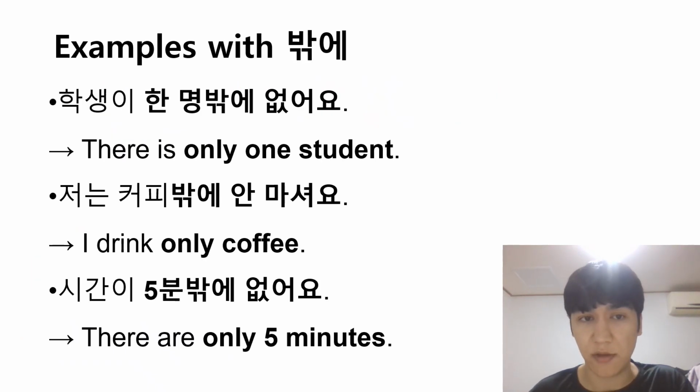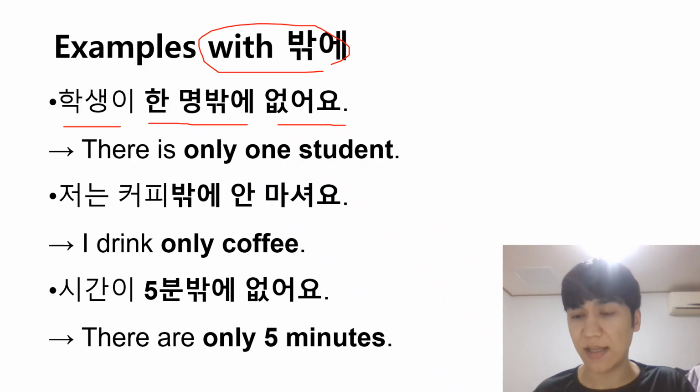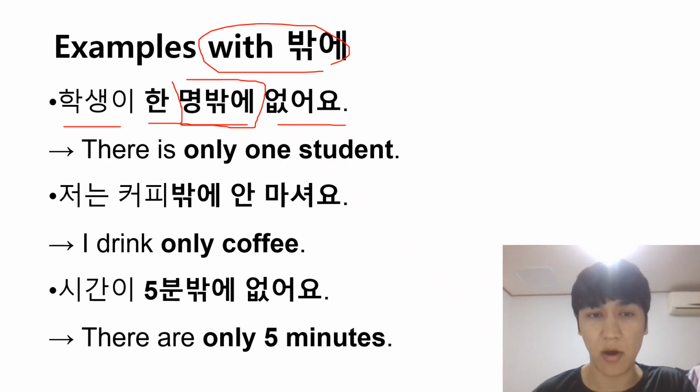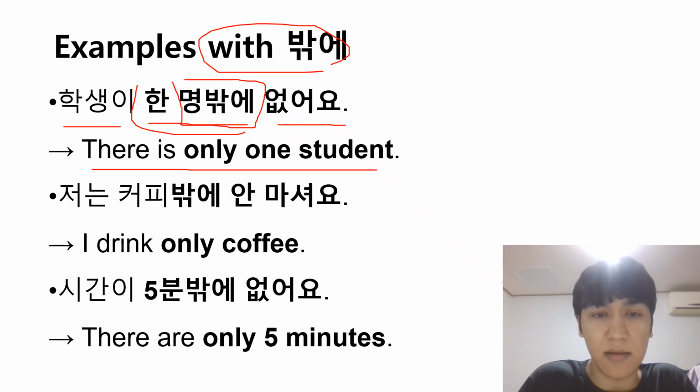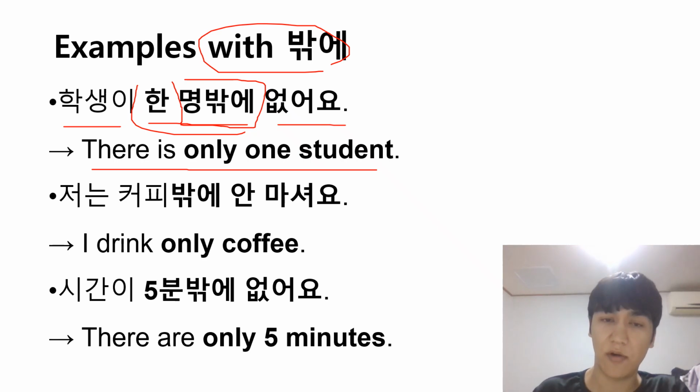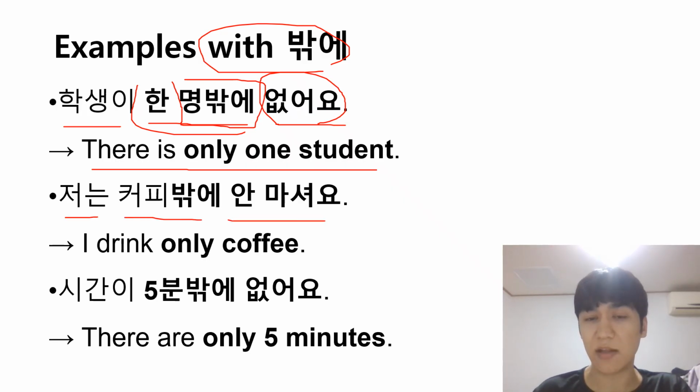Now let's look at example sentences, and it will be much more clear. So with 밖에 example sentences, the first one is 학생이 한 명밖에 없어요. 학생이 한 명밖에 없어요. As you can see, we attached 밖에 to 명, right? And it means there's only one student. Only one student. And as you can see from this sentence, we used a negative form 없어요. 한 명밖에 없어요.